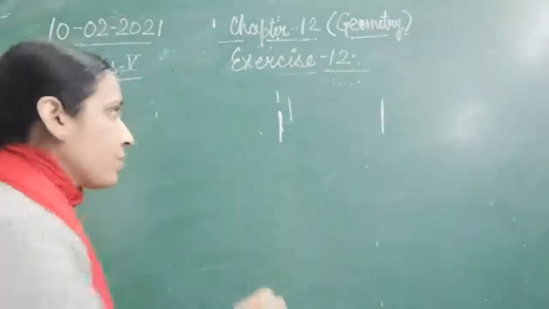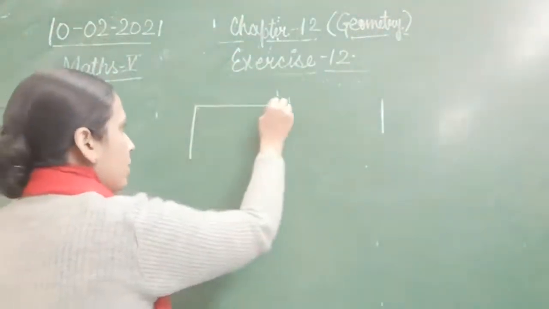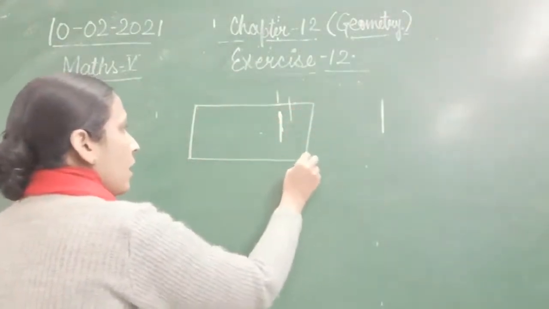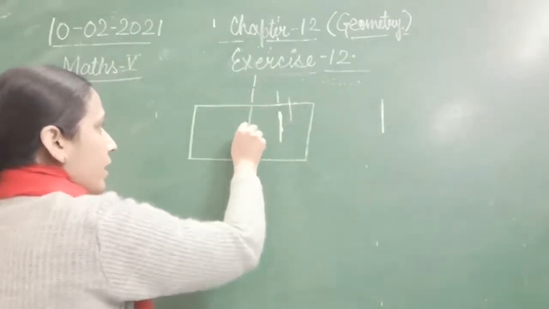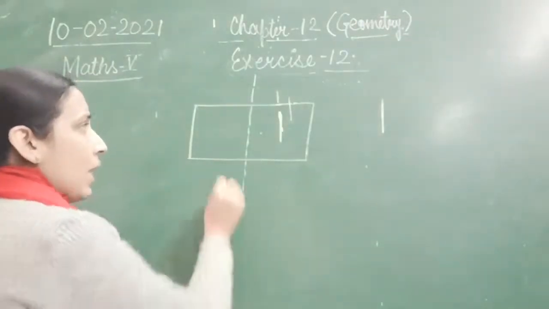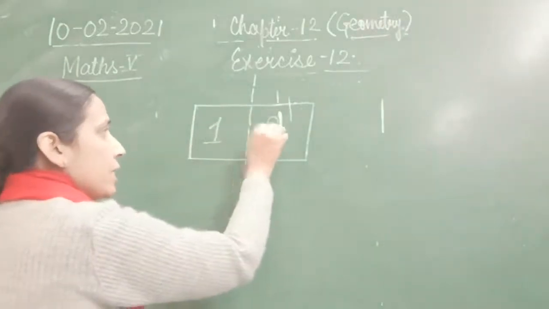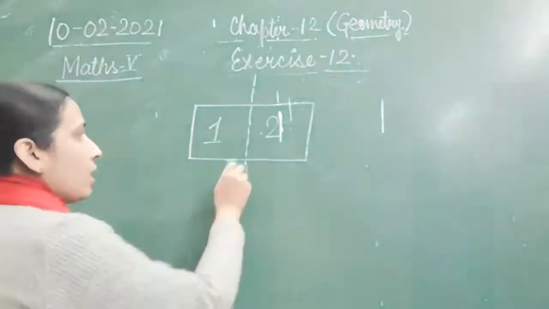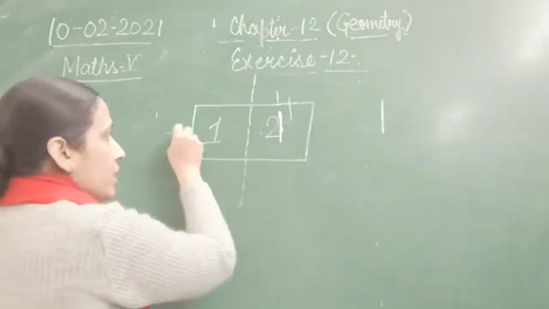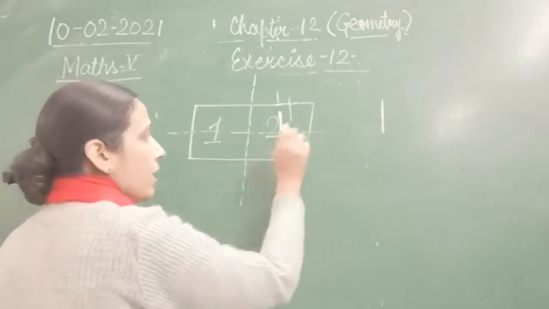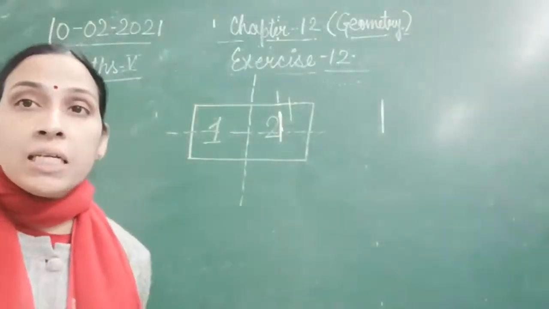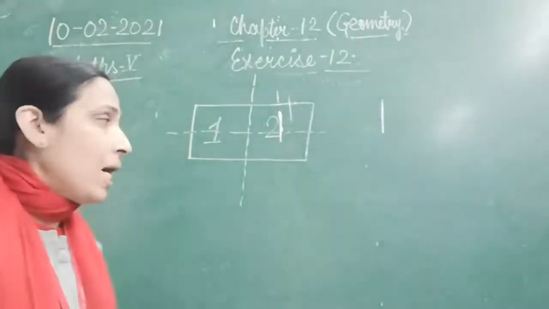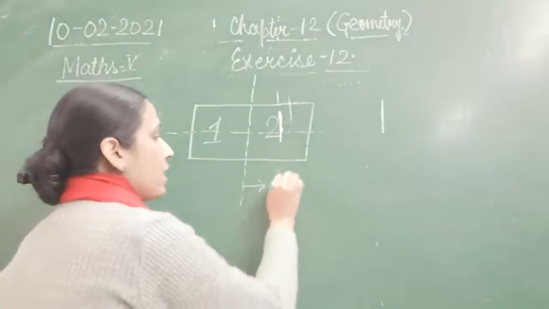Let's see how. If I draw a rectangle and I fold this rectangle from the center, I will find two identical figures. Identical means both rectangles will be the same. Whether I fold it on the vertical side or horizontal side, I will get two rectangles which are identical to each other. So yes, that is showing symmetry, and this line is known as the line of symmetry.